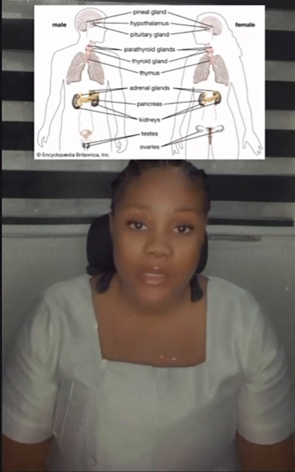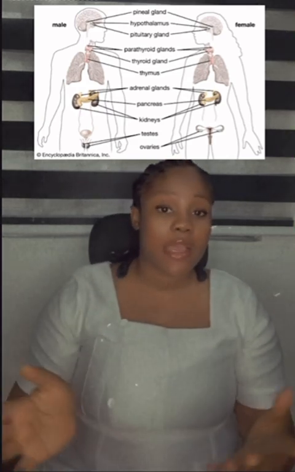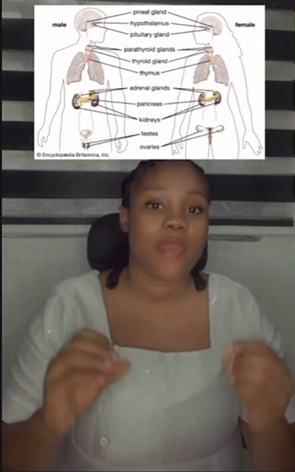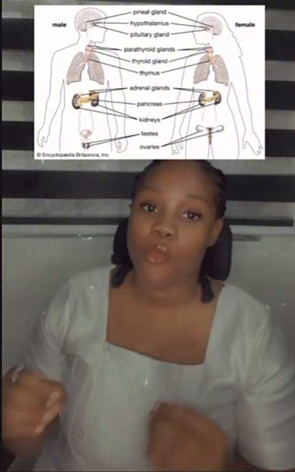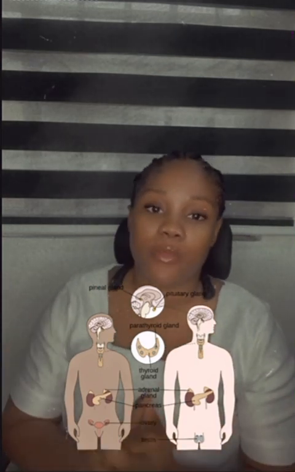Now, what is the endocrine system? It is otherwise known as the ductless glands, and is a network of organs and other glands that produce a chemical messenger. What is this chemical messenger? These chemical messengers are called hormones. They produce them and secrete them directly into the bloodstream. After that, the hormone gets to the target cell, the target organ that it needs to act on, and regulates the activities of the body. So basically, we have defined the endocrine system.